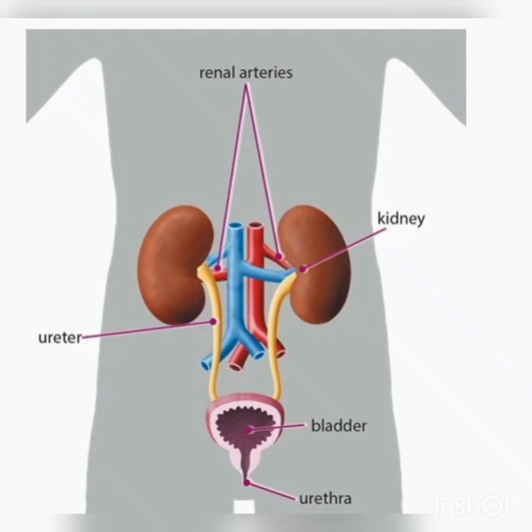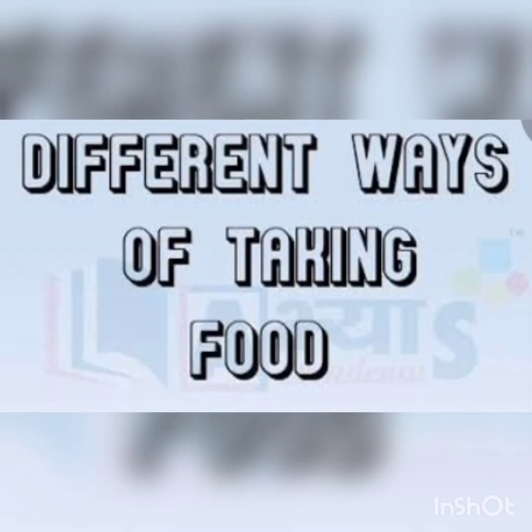So, my dear students, all of you remember that the process of nutrition mainly includes 5 steps. The main steps of nutrition are ingestion, digestion, absorption, assimilation and egestion. Next we are going to discuss different ways of taking food. The mode of taking food varies in different organisms.